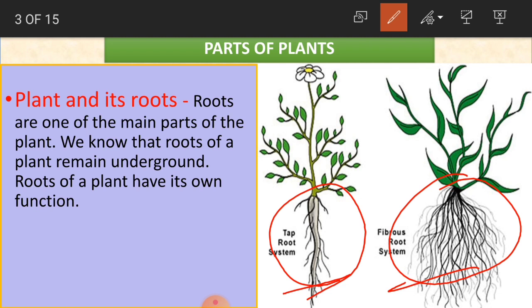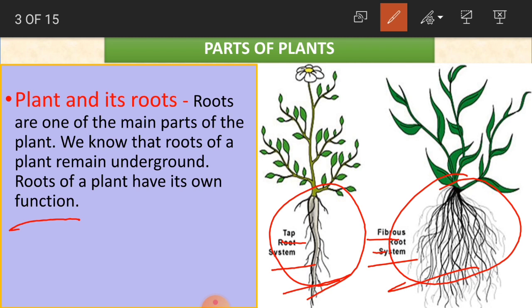Roots of a plant have their own function, in the sense their own work. We will learn in detail about roots, but now what we are saying is roots are the main parts of a plant. And here you have two types of root systems: tap root system and fibrous root system. You can observe the difference here.